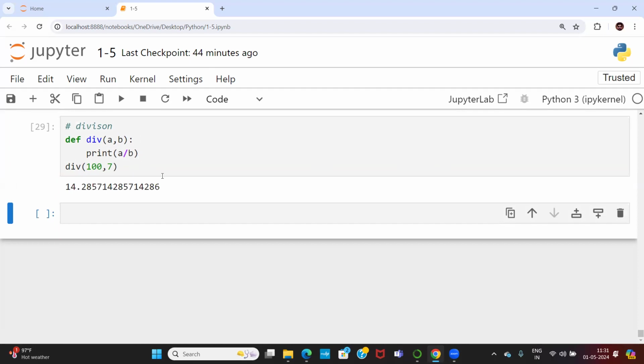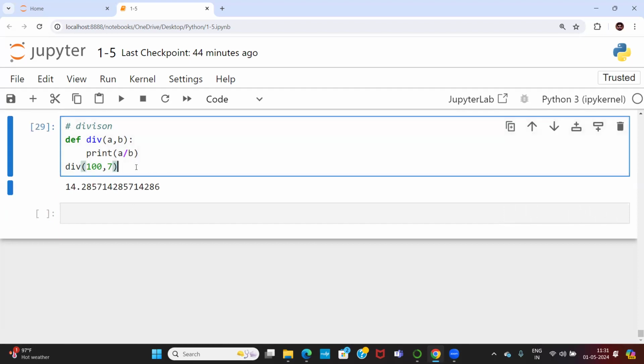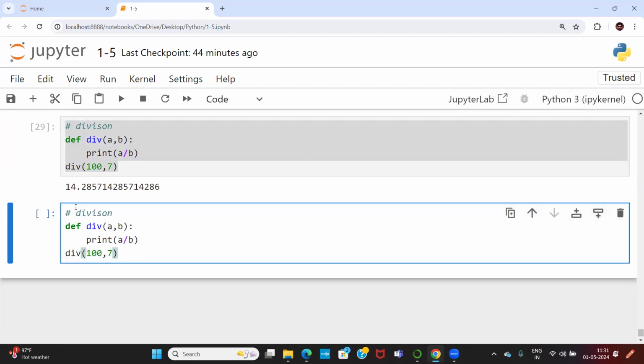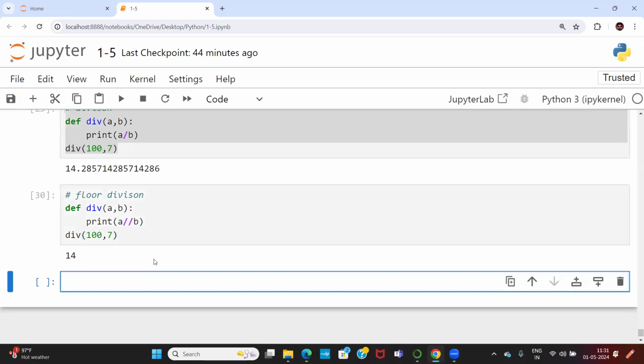When I say floor division, this time it is floor division. There is one more operator we have. What is the floor division operator? Double slash. When I say floor division, it will give only 14. After the dot, values will not come. There is no floating type here. Only the floor value will come. What is the floor value?